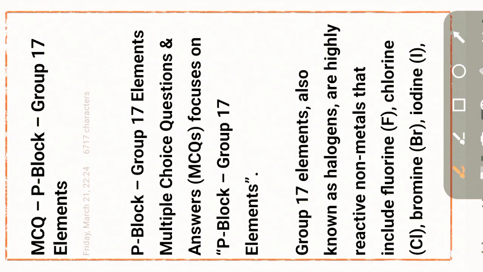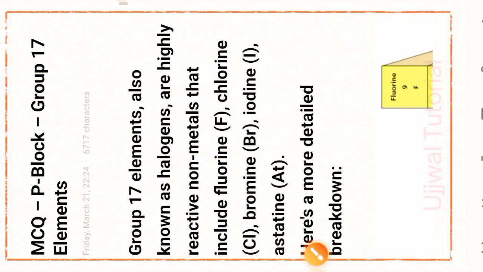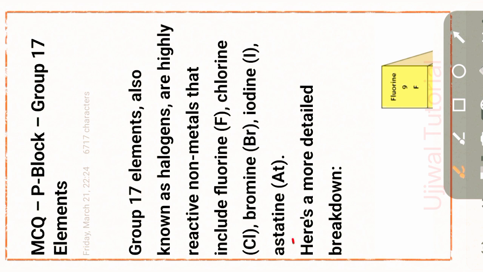My dear viewers, now we discuss the most important MCQ-type questions and answers on p-block elements, group 17 elements, based on NEET and other competitive exams. Group 17 elements are also known as halogens, highly reactive non-metal elements. The elements are fluorine, chlorine, bromine, iodine and astatine.